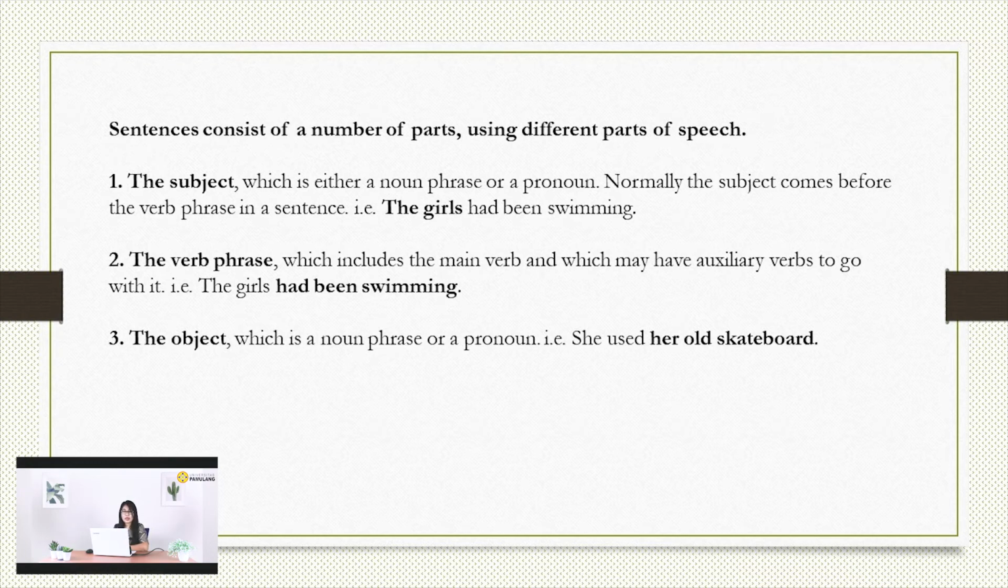Next, the verb phrase, which includes the main verb and which may have auxiliary verbs to go with it. For instance, the girls had been swimming. So the verb phrase is had been swimming here. Next, the object, which is a noun phrase or a pronoun. For the object pronoun, like me, him, her, them, and so on. For instance, she used her old skateboard. So this one is not a pronoun, but a noun phrase.